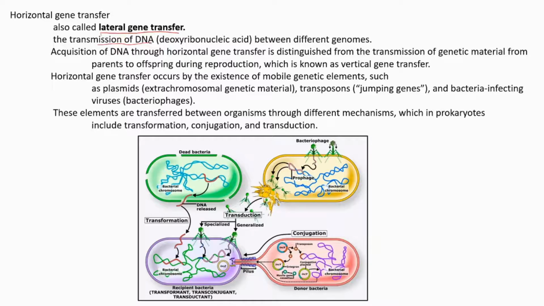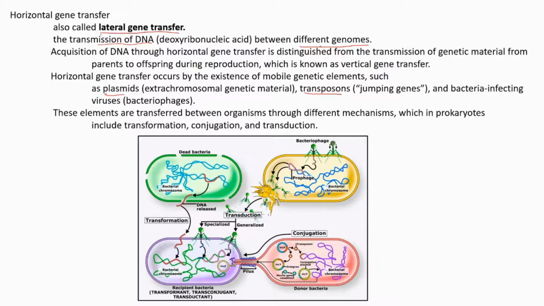This also involves the transmission of DNA between different genomes. DNA is transferred, and usually it belongs to some extra genetic material like plasmids or transposons. This genetic material is usually transferred between different organisms.